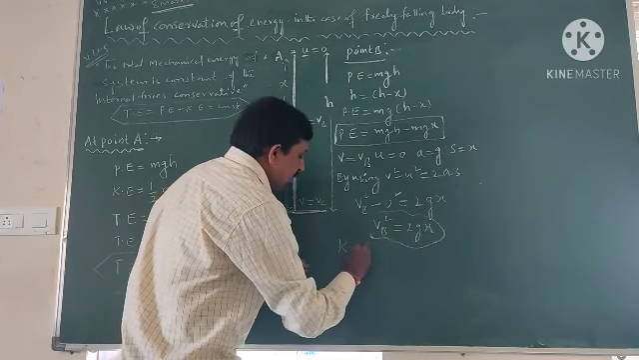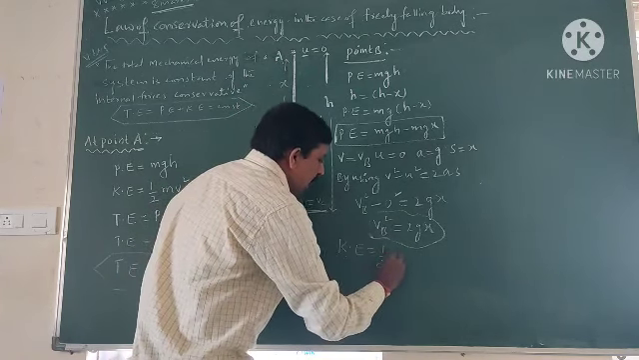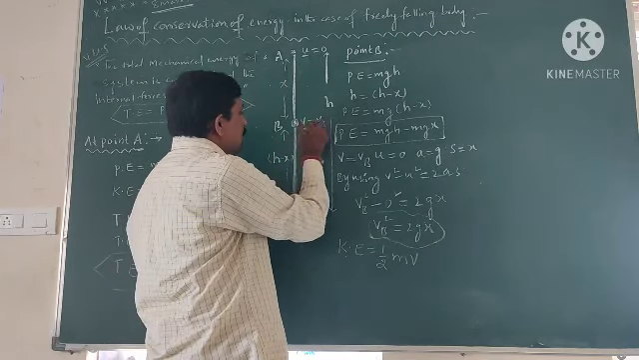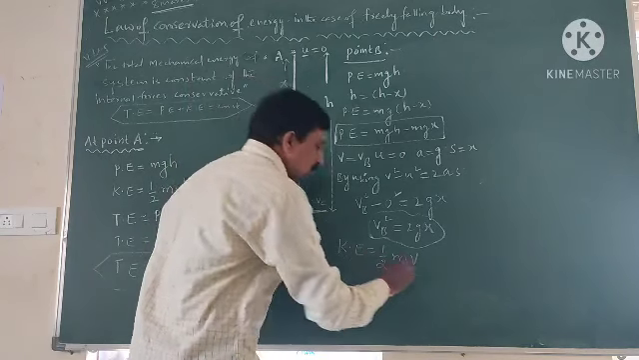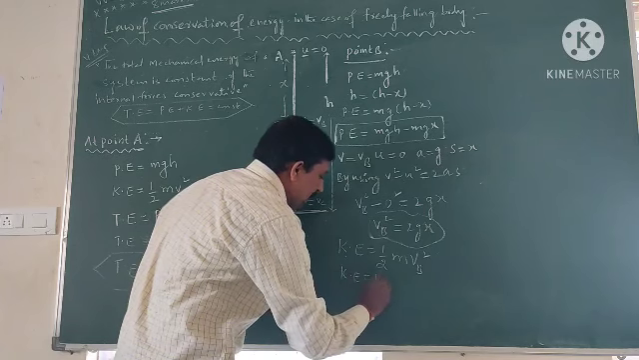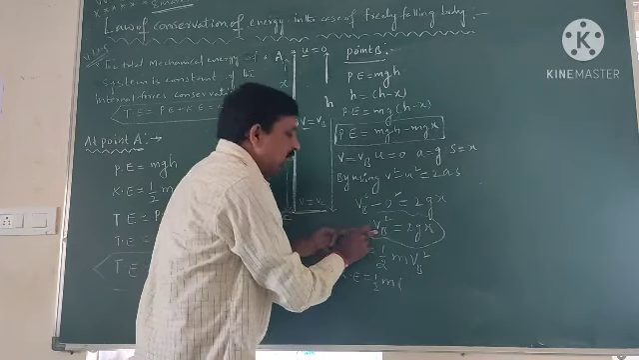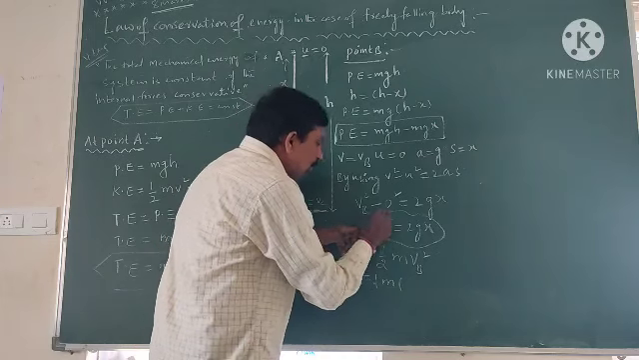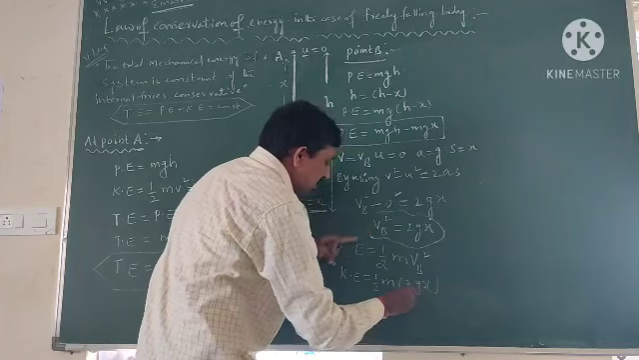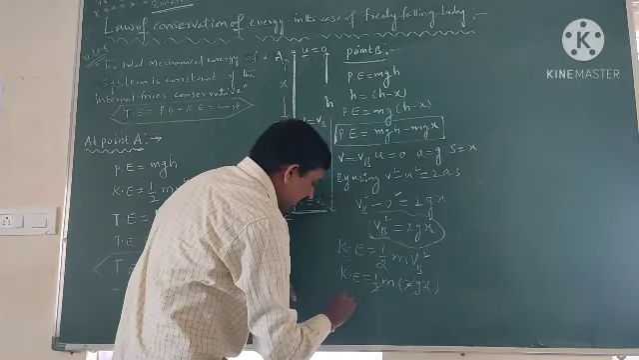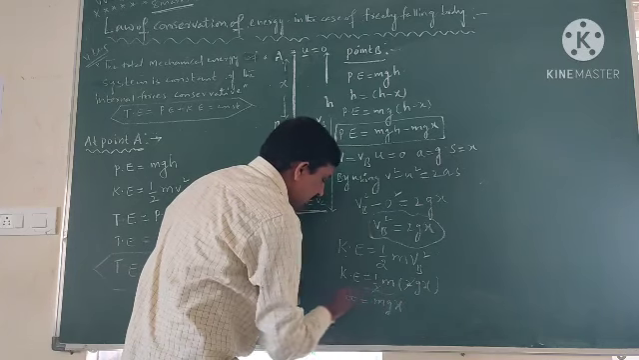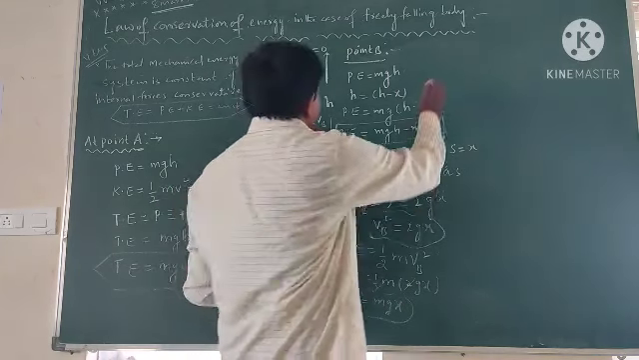Now kinetic energy. Kinetic energy is equal to half mv square. At point B the velocity is Vb, so the kinetic energy is half into m into Vb square. We just found that Vb square is equal to 2gx. The 2 gets cancelled, so the kinetic energy is equal to mgx.